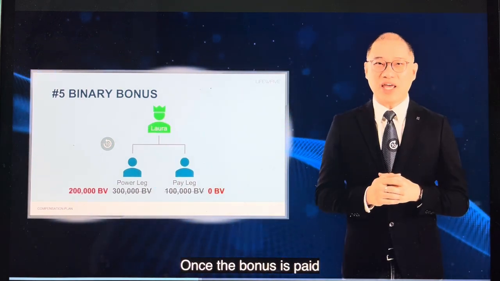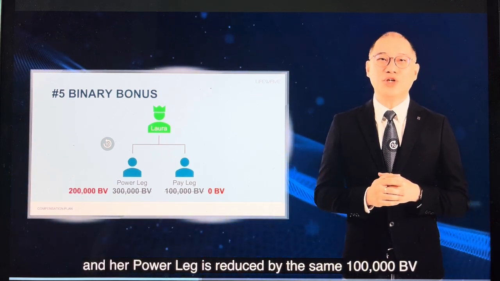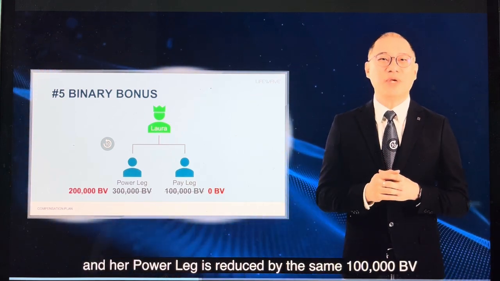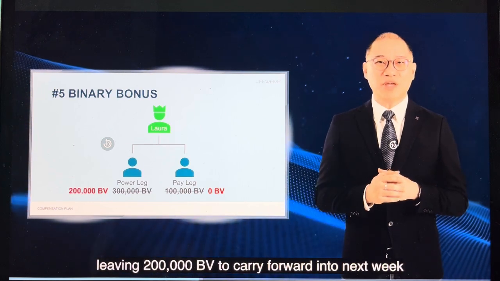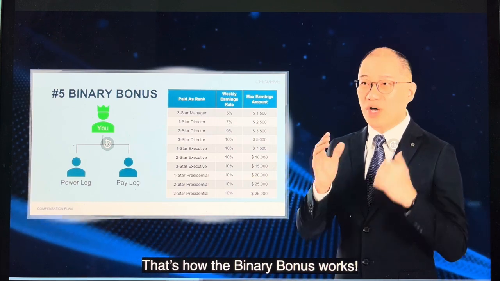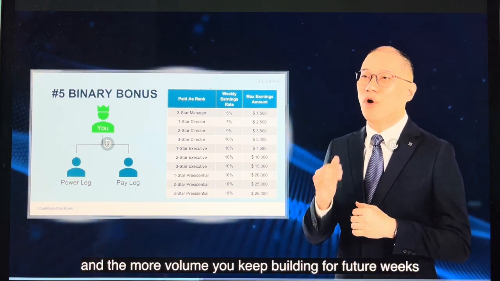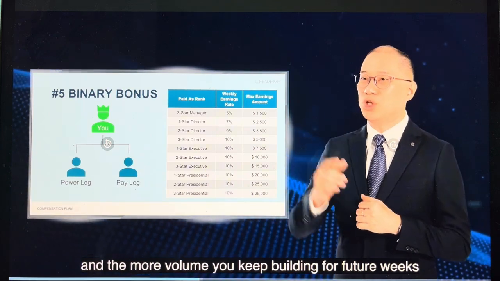Once the bonus is paid, her pay leg resets to 0, and her power leg is reduced by the same amount, 100,000 BV, leaving 200,000 BV to carry forward into the next week. That's how the binary bonus works. The higher your rank, the more you can earn, and the more volume you keep building for future weeks.